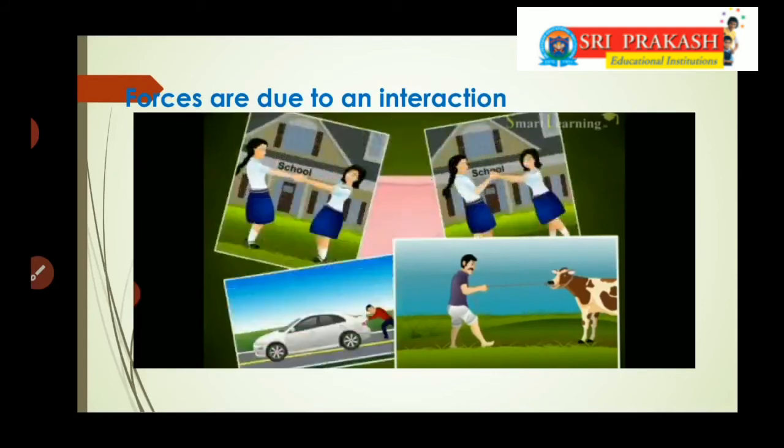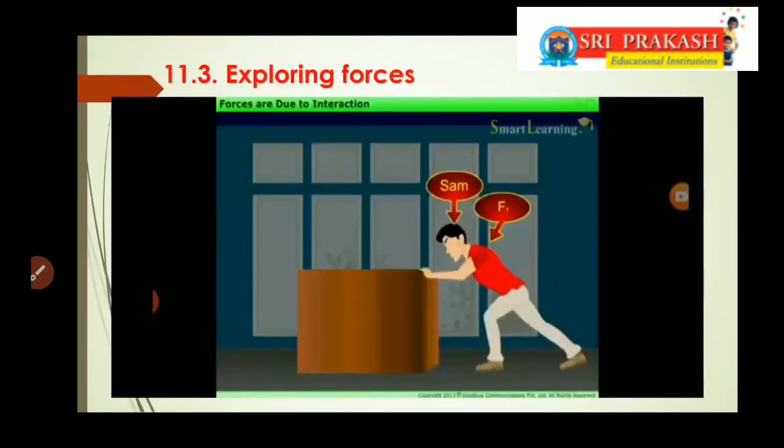By observing all these examples, you can identify two points. To apply a force, a minimum of two objects are required, and there should be an interaction. So you can conclude forces are due to an interaction. Exploring the forces, we will try to learn a few more points about force.